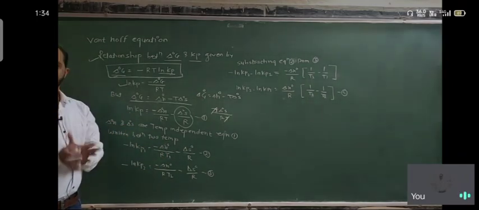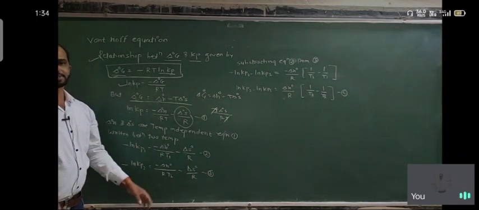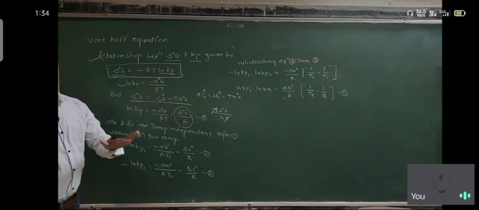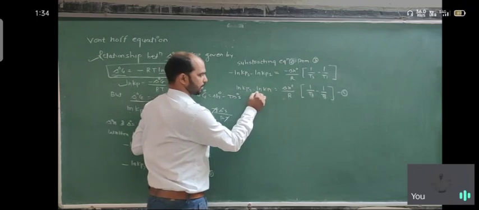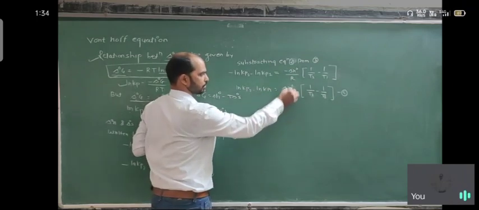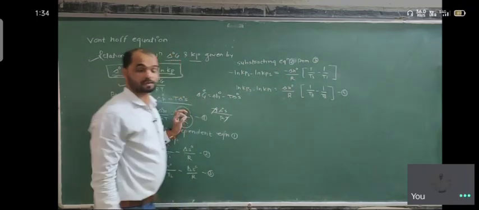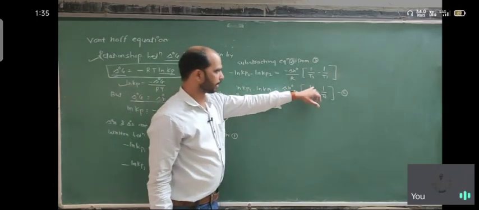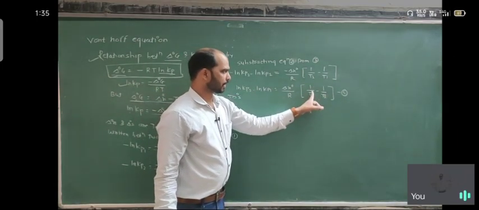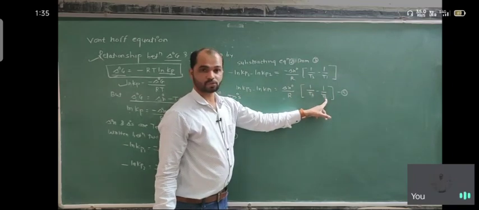Enthalpy is the heat content of the system, so it is required, but it remains constant. So we write ln Kp2 minus ln Kp1 is equal to delta H naught upon R, with the minus sign made positive, times T2 minus T1 upon T1 T2, that is, 1 upon T1 minus 1 upon T2.